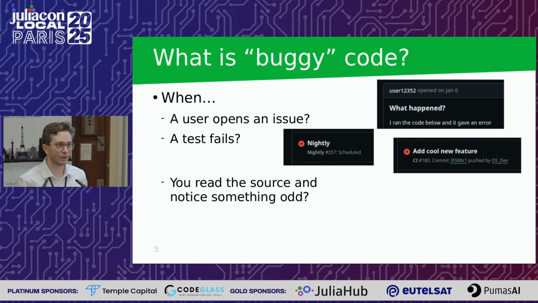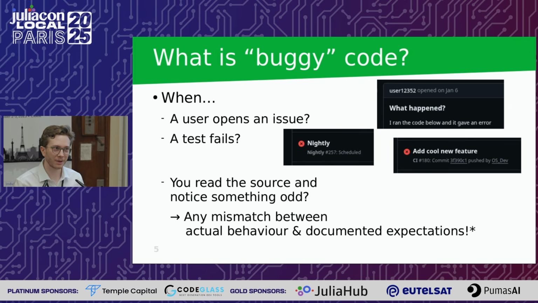And well, the only reliable or somewhat reliable way of identifying bugs I've encountered, and what I've settled on, is that there's some mismatch between what the code actually does and the documented expectations, what we expect from just reading our documentation. And you see this asterisk down there at the bottom, because sometimes we intentionally don't document things, right? Sometimes things are not relevant for a user, but nevertheless, they should be documented and written down somewhere in the dev documentation, because in 2 years from now, we maybe come back to the code and then we don't remember what it does. We look into Git log and see, oh, it was us who introduced it, and we ask ourselves, what have we done then?